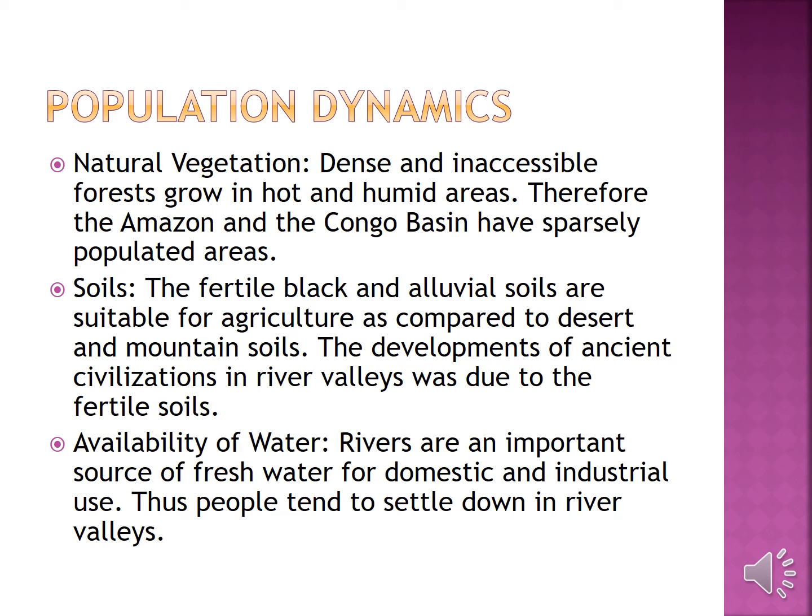Soils. The fertile black and alluvial soils are suitable for agriculture as compared to desert and mountain soils. The development of ancient civilizations in river valleys was due to fertile soils. Availability of water. Rivers are an important source of fresh water for domestic and industrial use. Thus, people tend to settle down in river valleys.